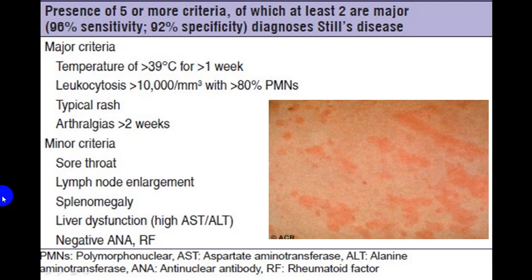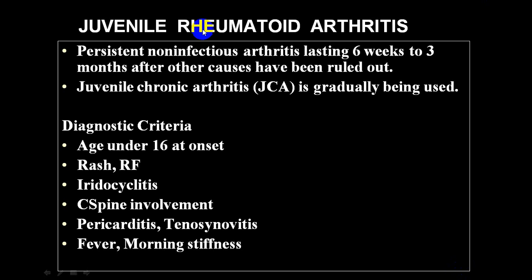So you can have a similar type of presentation in a person who is having this particular disorder. Juvenile rheumatoid arthritis is usually common in younger children, below 16 years of age, and it is lasting for more than 6 weeks to 3 months.